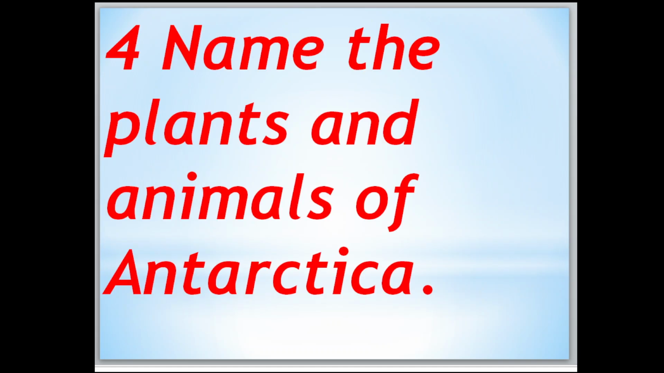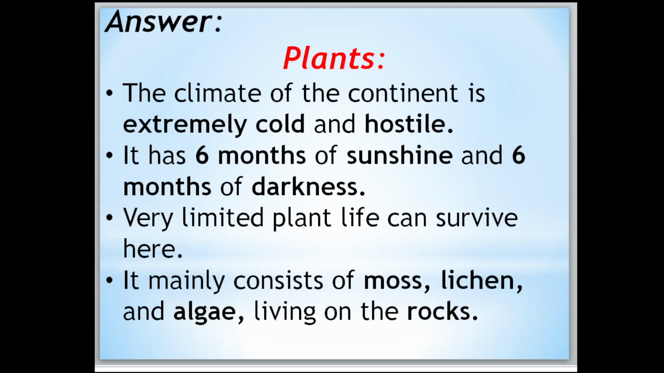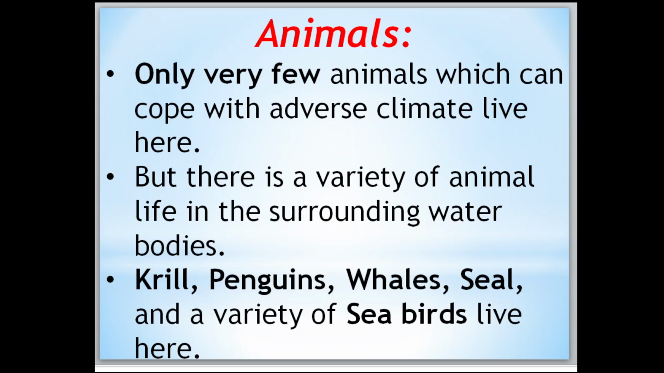Name the plants and animals of Antarctica. The climate of the continent is extremely cold and hostile, unfriendly. Here it has 6 months of sunshine and 6 months of darkness. Fully darkness for 6 months and fully sunshine for 6 months. Very limited plant life can survive here. It mainly consists of mosses, lichen, and algae living on the rocks.